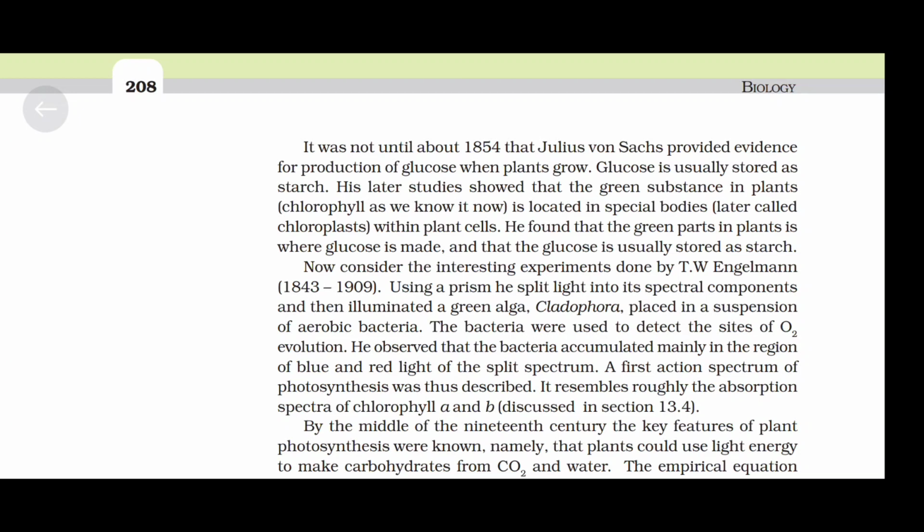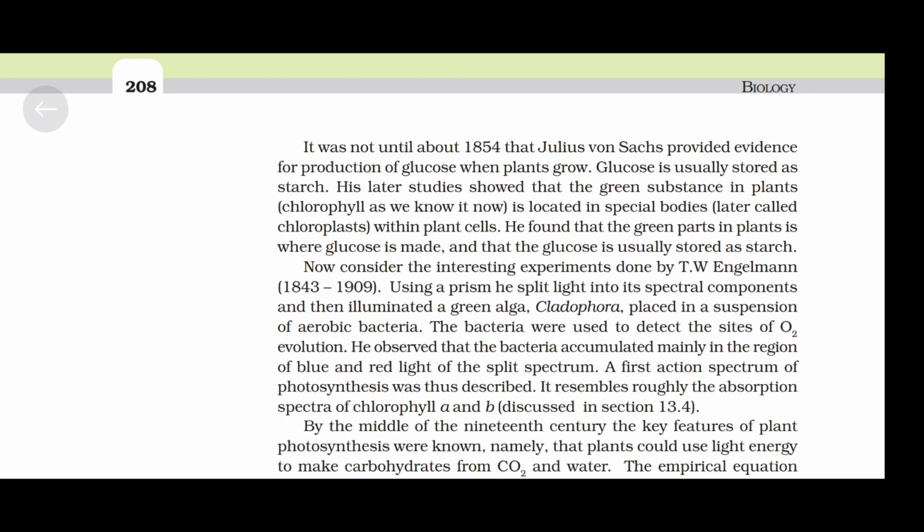He found that the green parts in plants are where glucose is made, and that the glucose is usually stored as starch. Now consider the interesting experiment done by T.W. Engelmann, 1843 to 1909. Using a prism, he split light into its spectral components and then illuminated a green alga, Cladophora, placed in a suspension of aerobic bacteria.